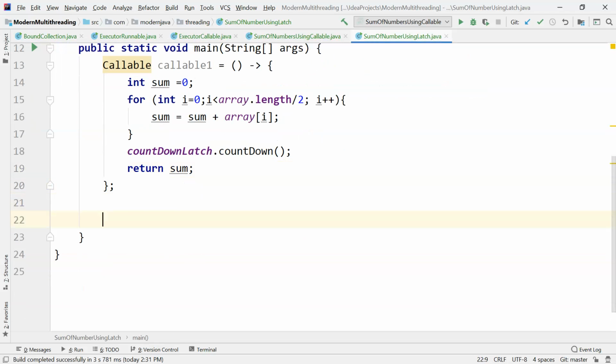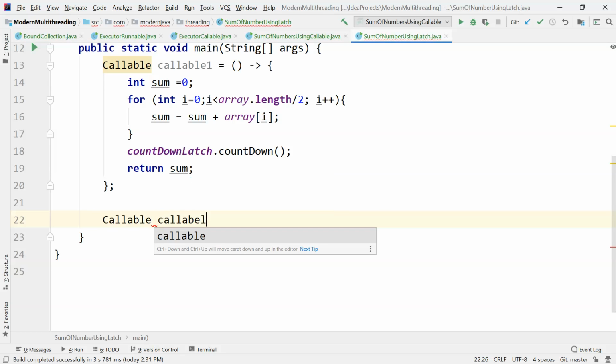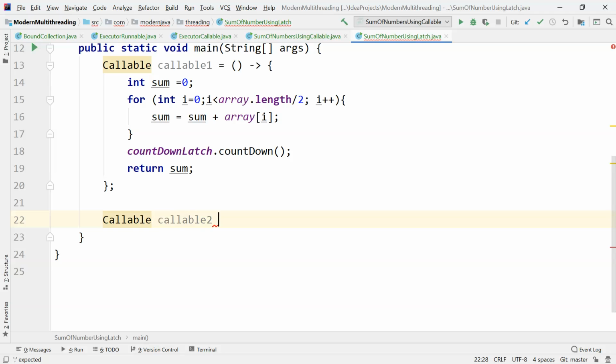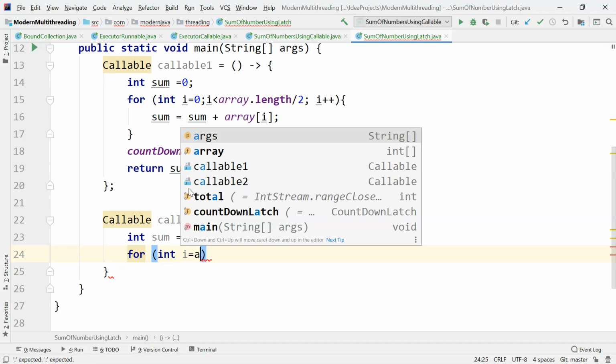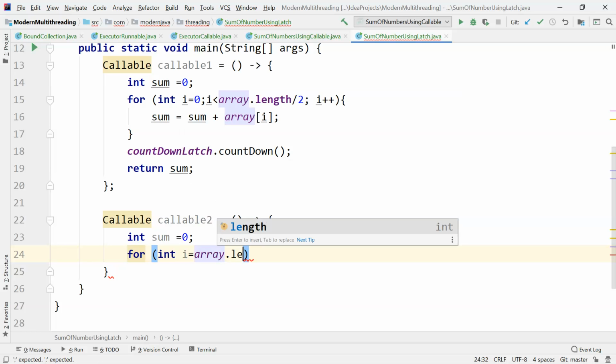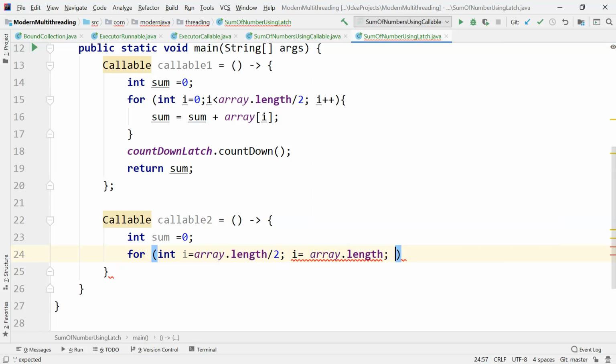And a callable thread requires a return, so we'll be returning sum. Now let's create a second callable, callable 2 is equal to... and here int sum is equal to 0, and for integer i is equal to array.length divided by 2, i is less than array.length, and i++.